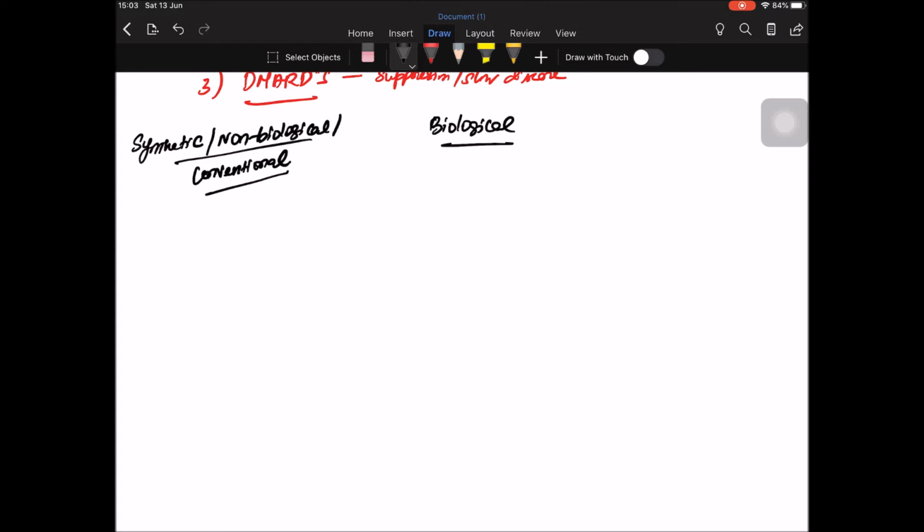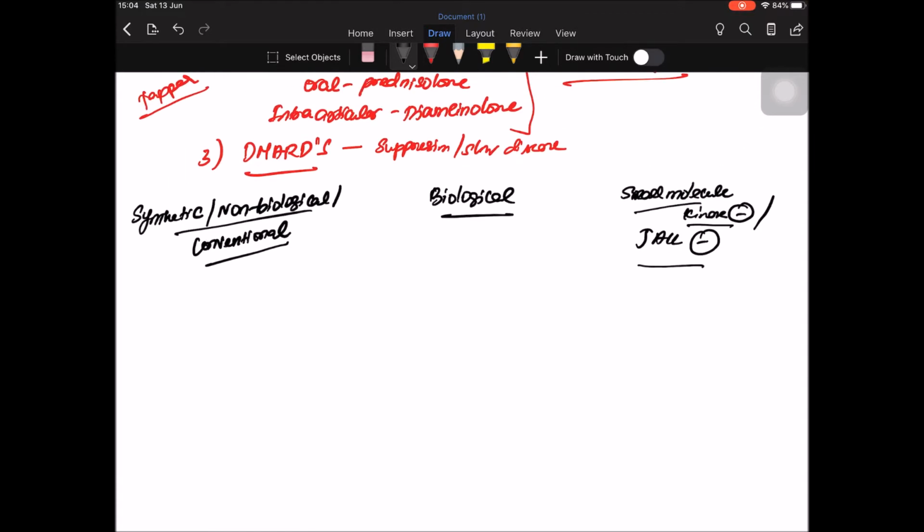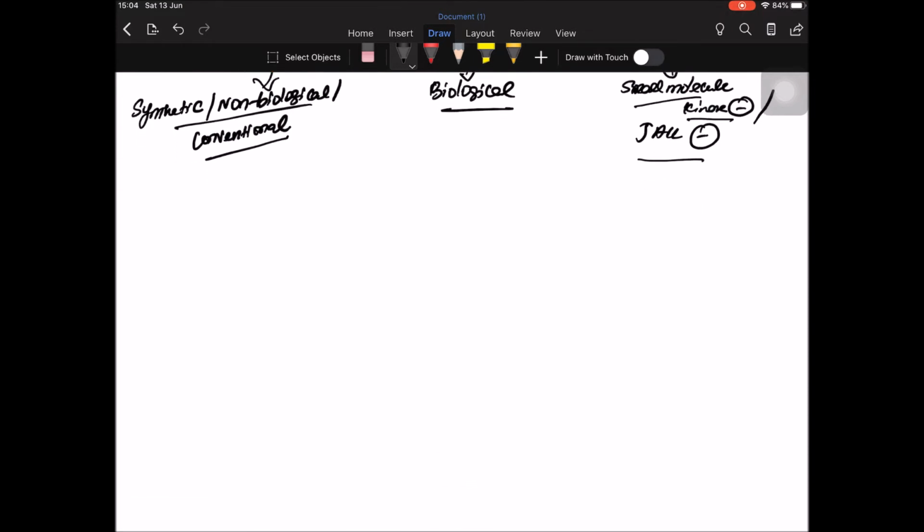The next one is the small molecule kinase inhibitor or JAK inhibitor, Janus kinase inhibitor, which also comes under the synthetic group of drugs, but it has a specific action, blocking Janus kinase. So DMARDs are divided into 3 types: synthetic or non-biological or conventional, biological, and small molecule kinase or JAK inhibitor.